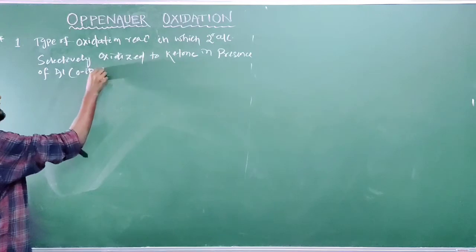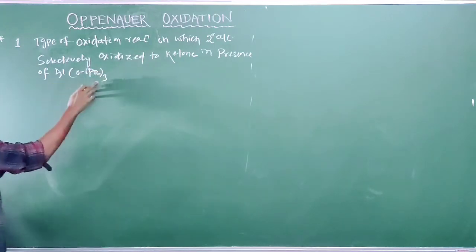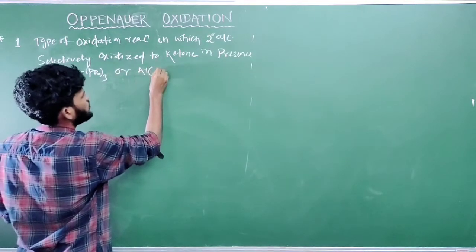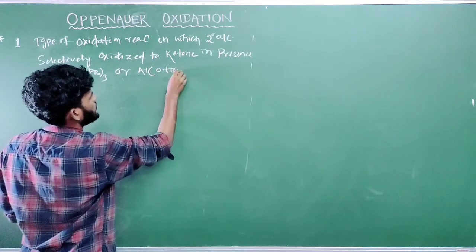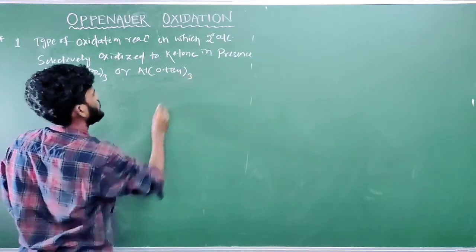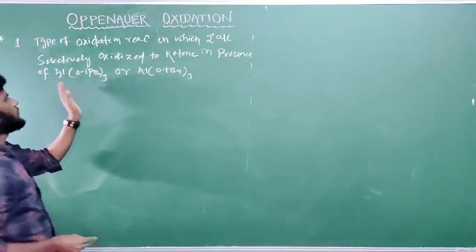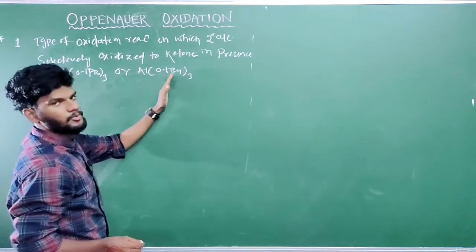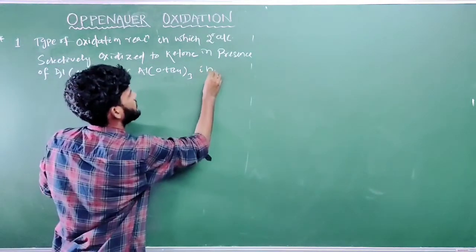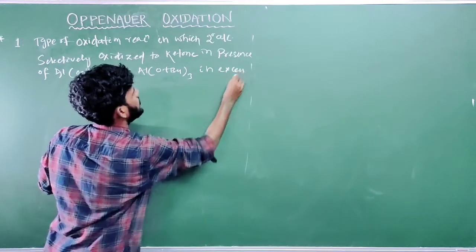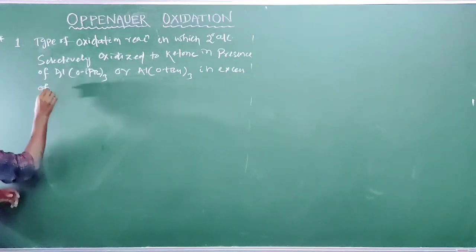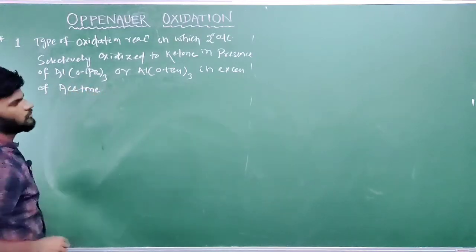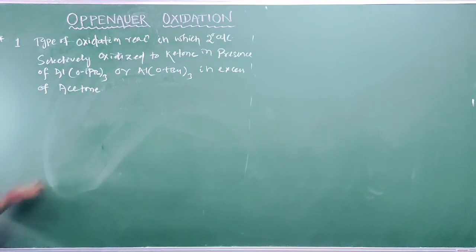Al(OiPr)3. You can write it as aluminum triisopropoxide or aluminum tertiary butoxide, whole 3, in excess amount of acetone. All of you know the structure of acetone, CH3COCH3. Okay, this is the first point.